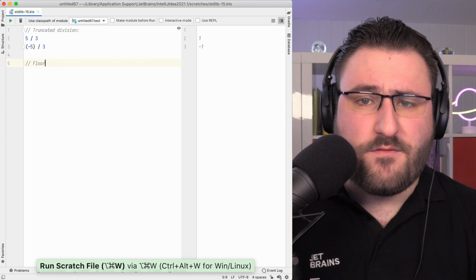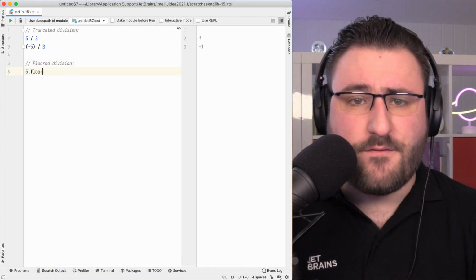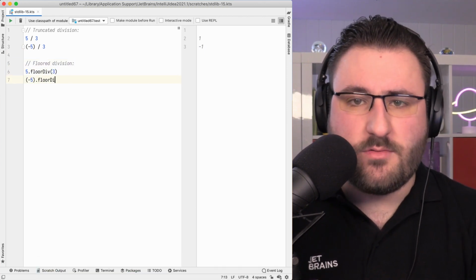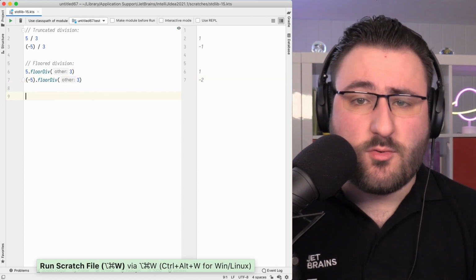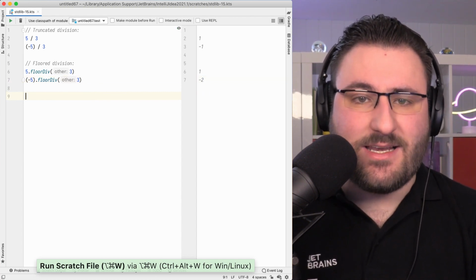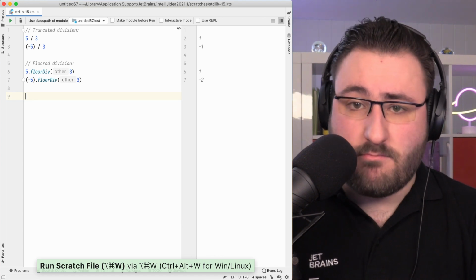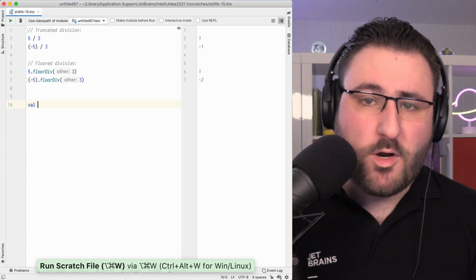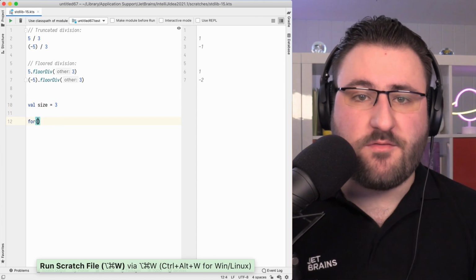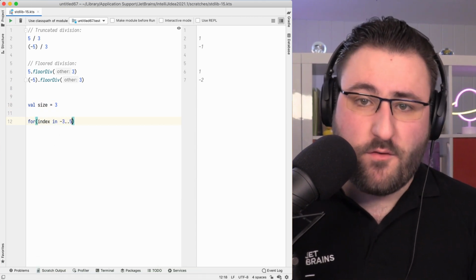Starting with Kotlin 1.5, you can now use the floorDiv function to perform floored division on integers. The difference is that floored division always rounds the result down towards the lesser integer. As you may imagine, that makes a difference for negative numbers. In tandem, we're also adding the corresponding remainder function called mod. The mod function returns the modulus, that is, the remainder of the floored division.